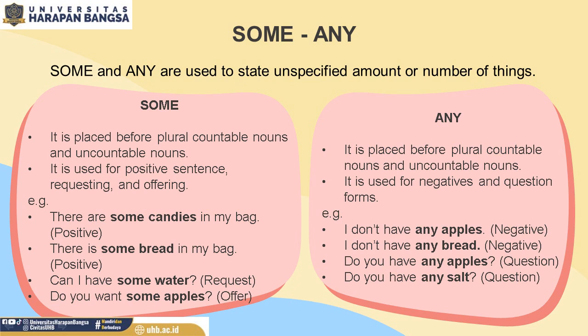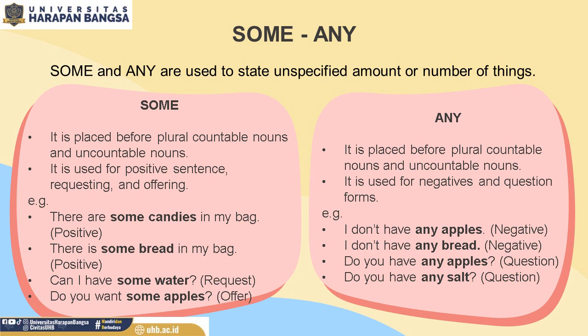Next, can I have some water? The word water is uncountable noun, and because the sentence is requesting, then we have to use the quantifier some water. It means that you want to ask water from someone. Do you want some apples?